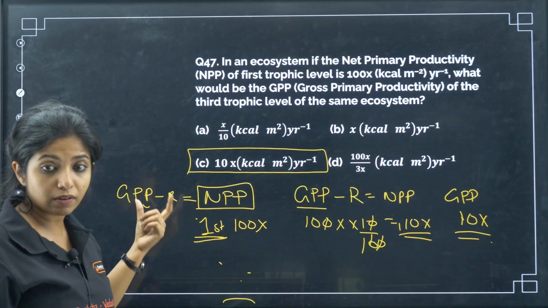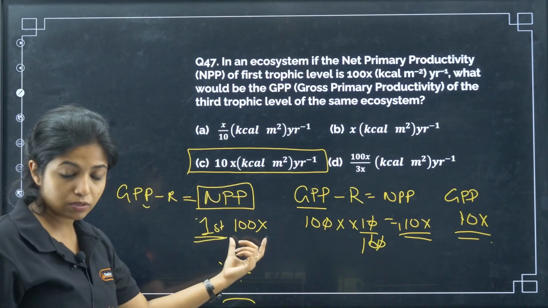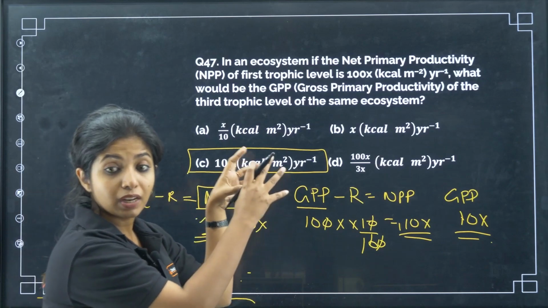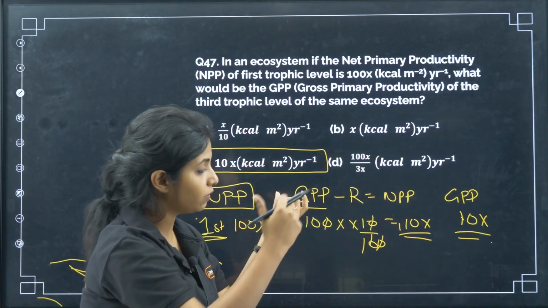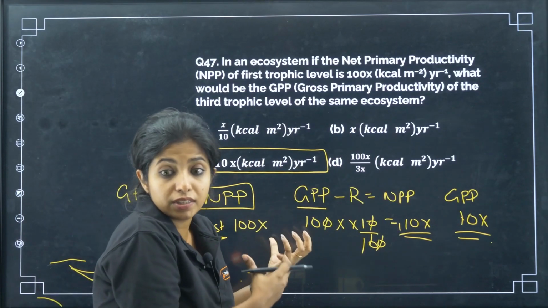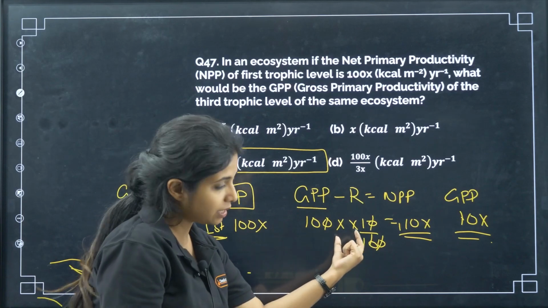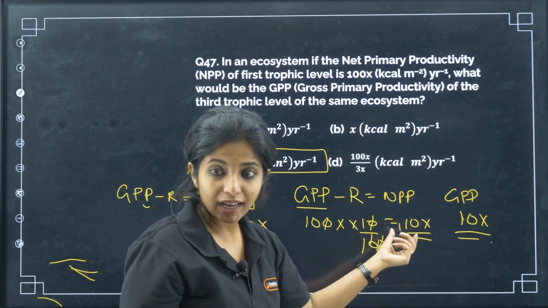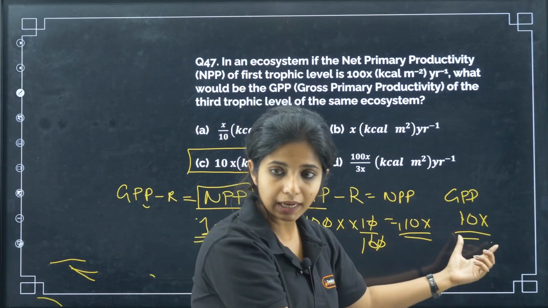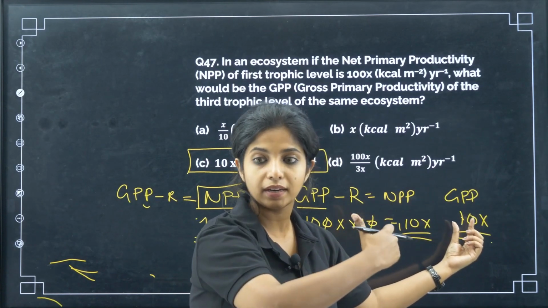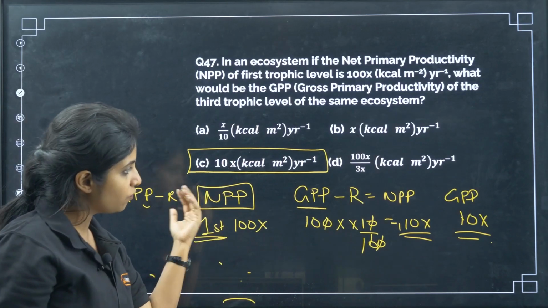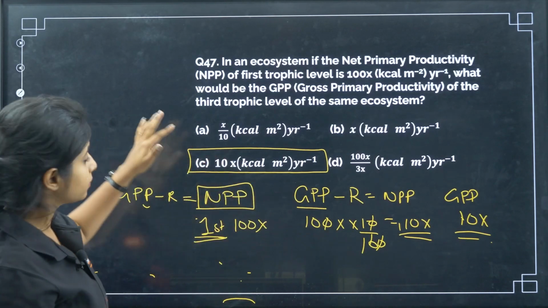Gross primary productivity minus respiratory losses is known as NPP. NPP as a whole is available for the next organism. So to offer to the next organism, it will be acting as a GPP. It is what it received. Now it will be utilizing something for itself and giving off the next thing. What it gives is 10x. From this 10x, again you will minus and give it to the next organism, and that will be NPP. You get it? So NPP of one will be GPP of another.